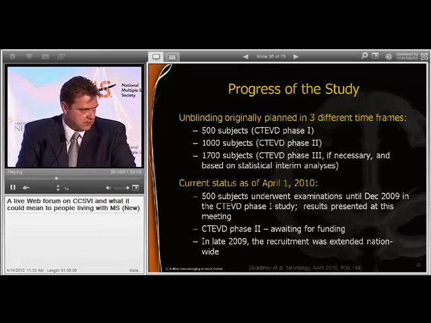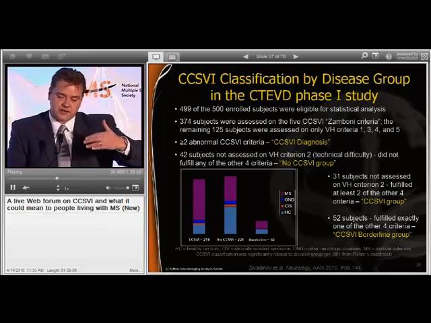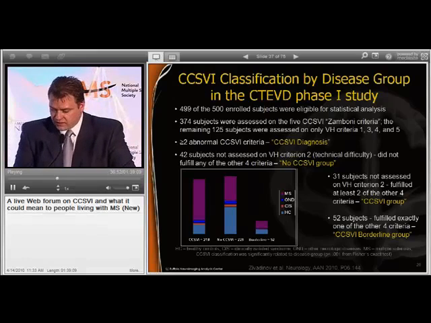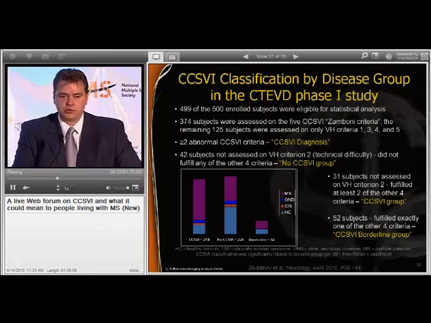Of the 500 subjects included in the CTEVD study, 499 were eligible for statistical analysis. One secondary progressive patient was examined twice, and on both exams he was positive for CCSVI, and only one assessment was used. Of the 374 subjects who were assessed on all 5 criteria, 125 were not assessed on Zamboni criteria number 2, which are deep cerebral veins, because of the technical difficulty we had.